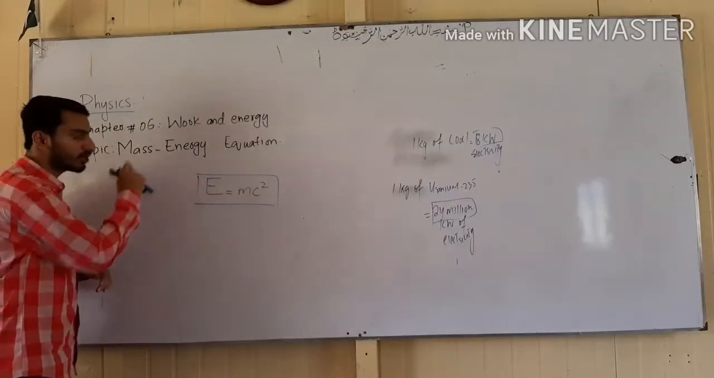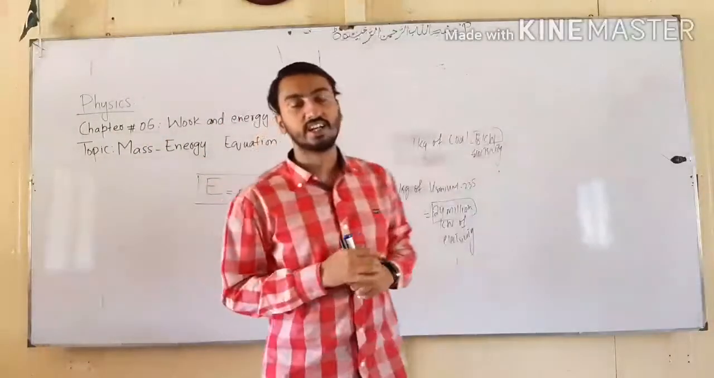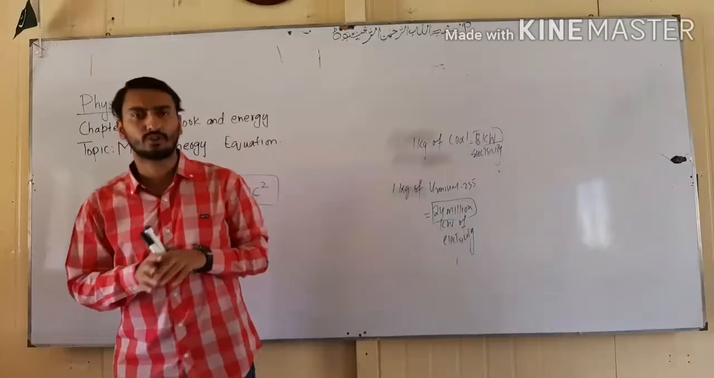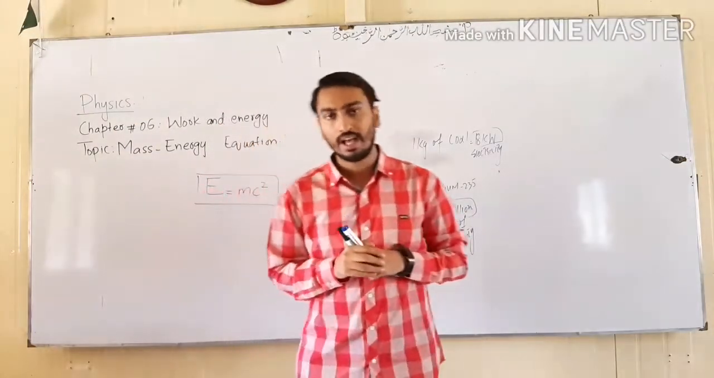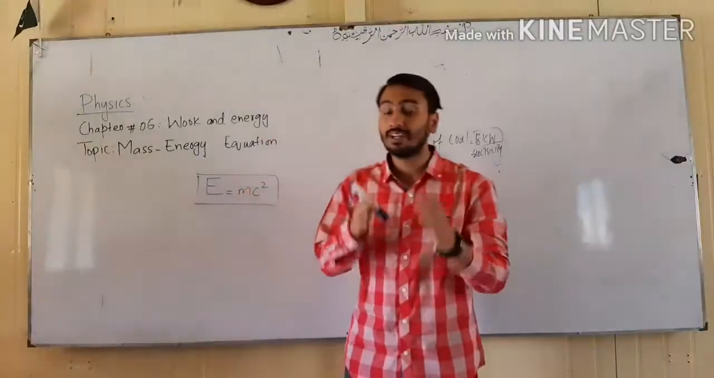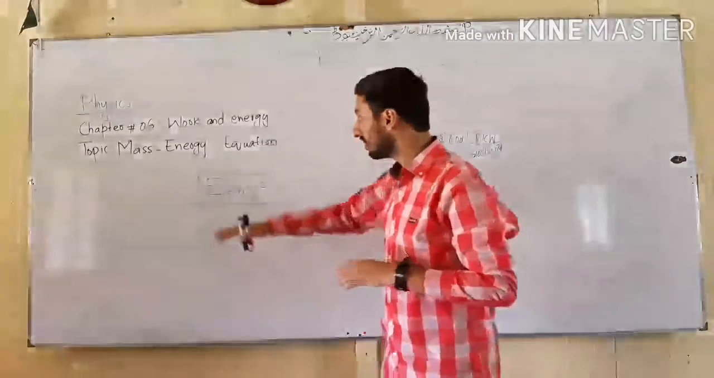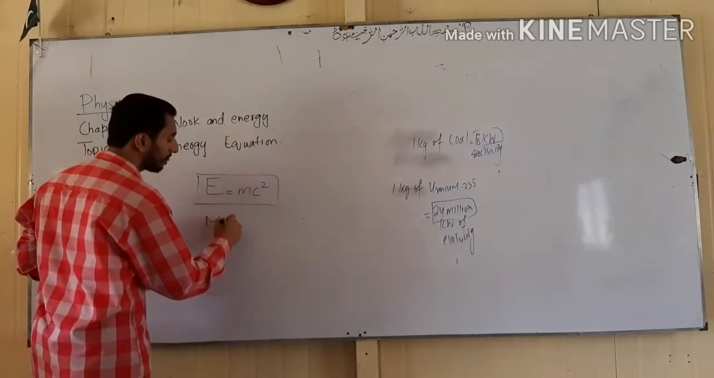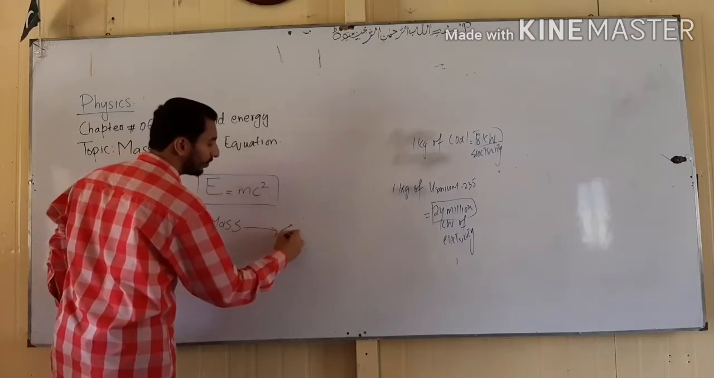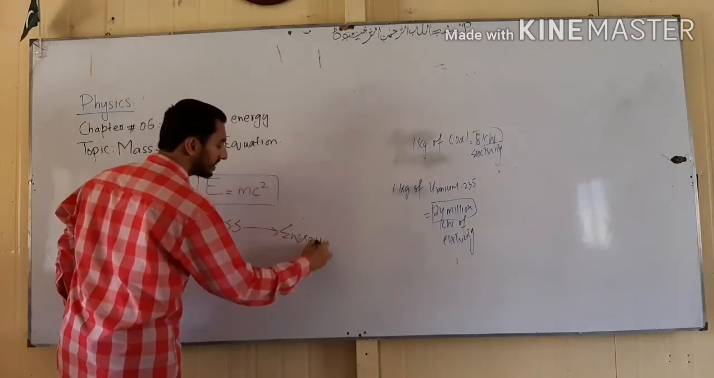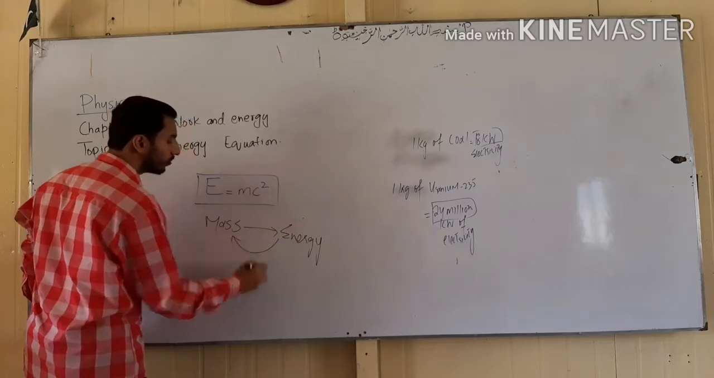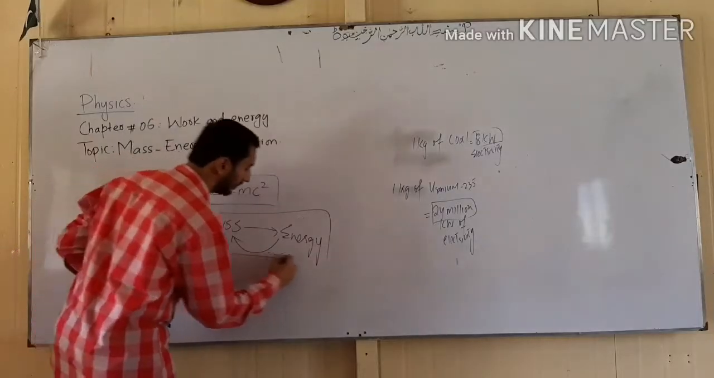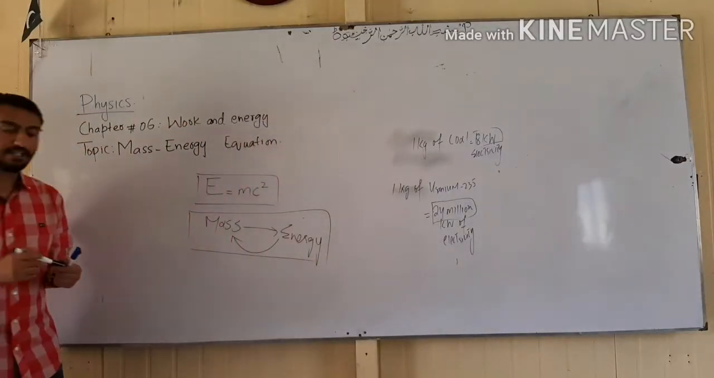Students, this mass energy equation is used in our nuclear plants. Nuclear substances such as uranium and other nuclear substances are used, and by their fusion and fission reactions, energy is produced. So this equation means that mass can be converted into energy, and similarly energy can be converted into mass. Because we know that energy can never be destroyed.